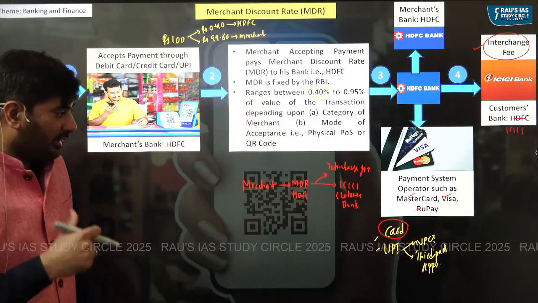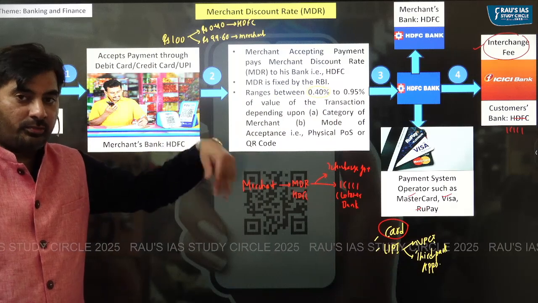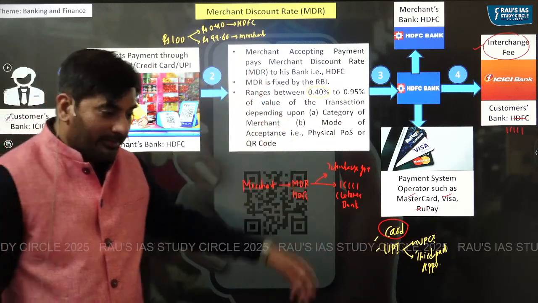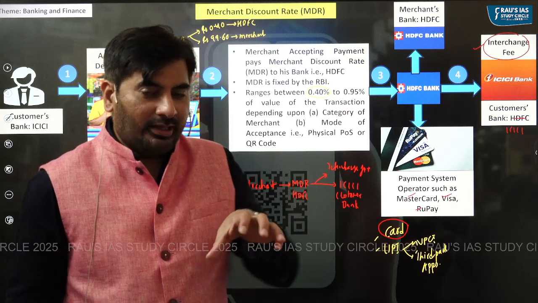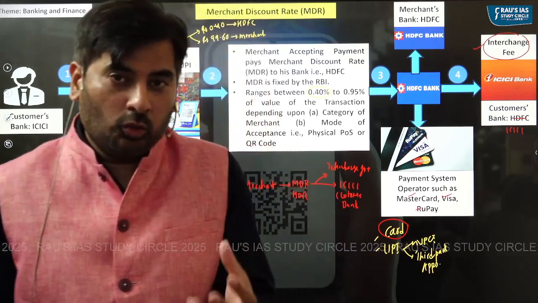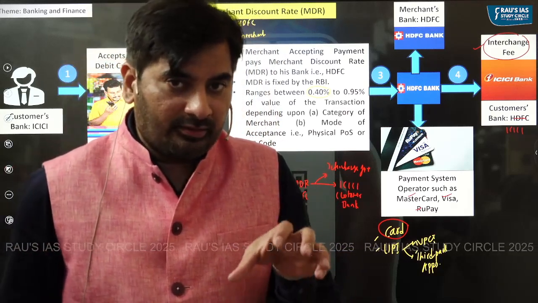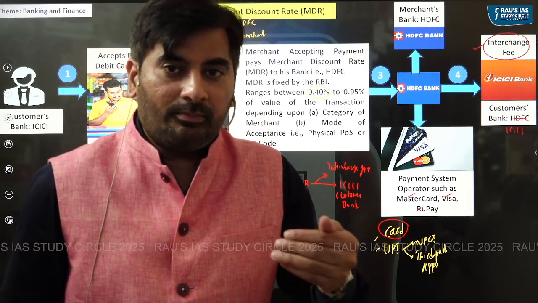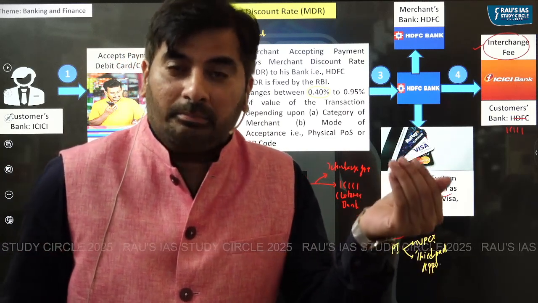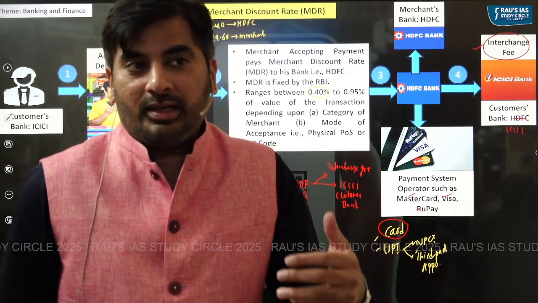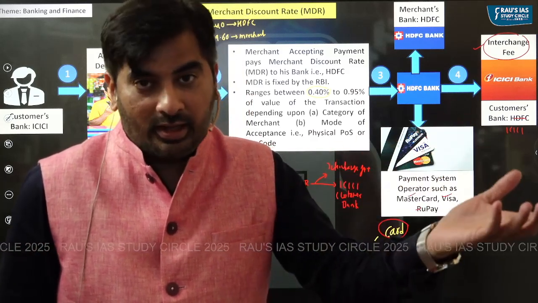They are fixing the interchange fee as to how much fee should be given to the concerned bank. So, in a way, interchange fee is a tool by which the payment system operators are able to attract the banks and probably incentivize them to issue their cards.